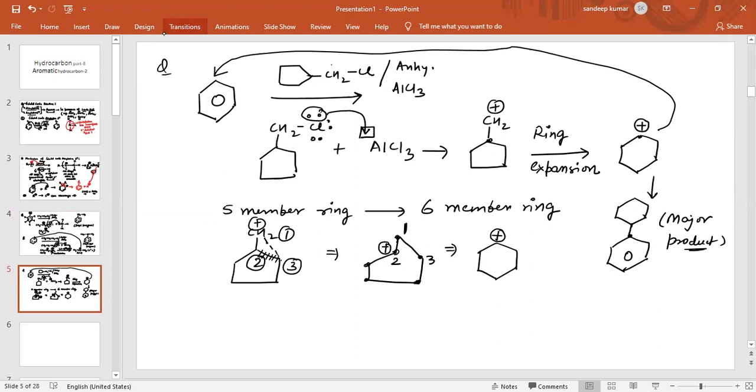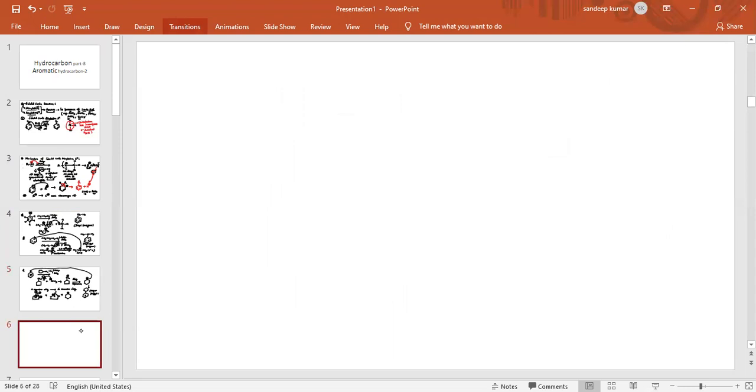Now see the next question. See another question. If it is given like this, this is benzene, and the reaction of benzene in the presence of CH3CH2CH2OH, in the presence of acidic medium.